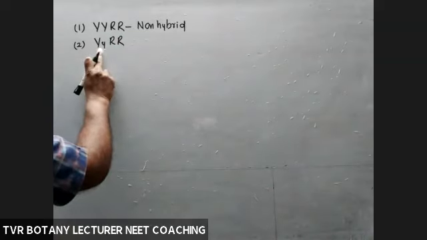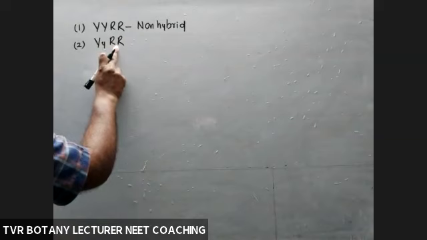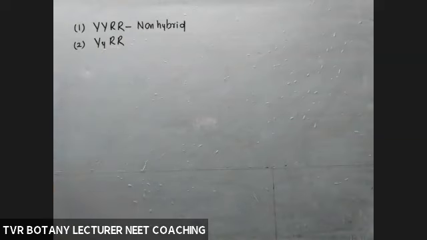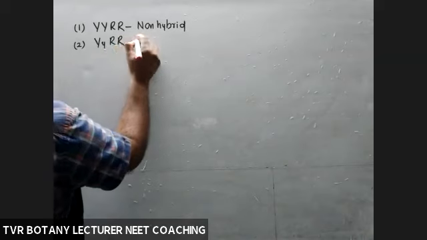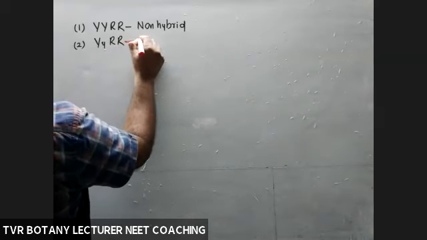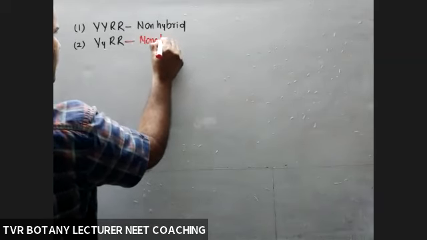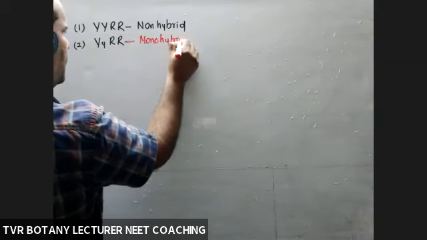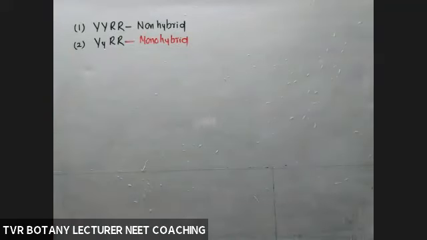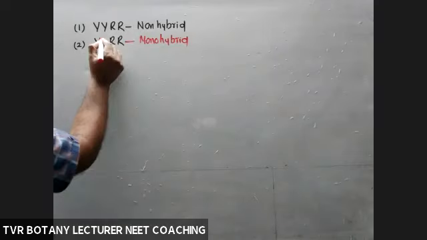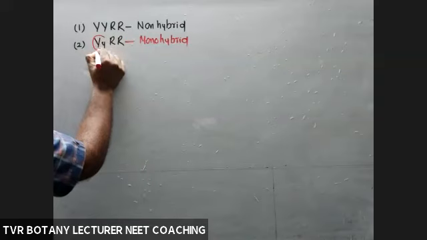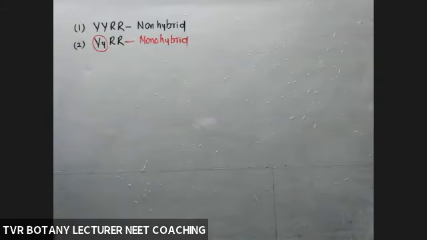One. This one is homozygous, this one is heterozygous, so this is a monohybrid. Definitely they will ask you about the total number of monohybrids. What is a monohybrid? Out of all genes, one gene must be in heterozygous condition. So that is a monohybrid.